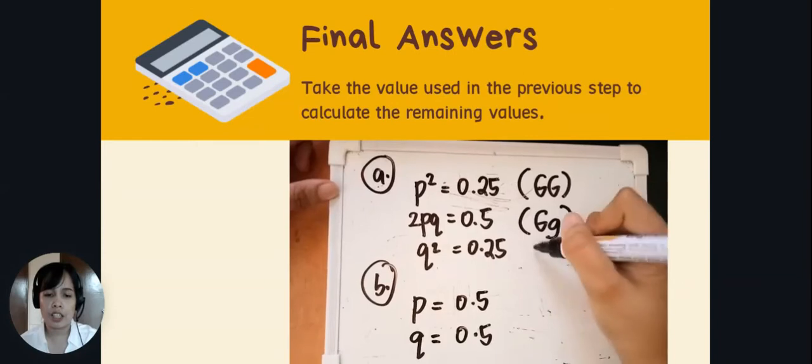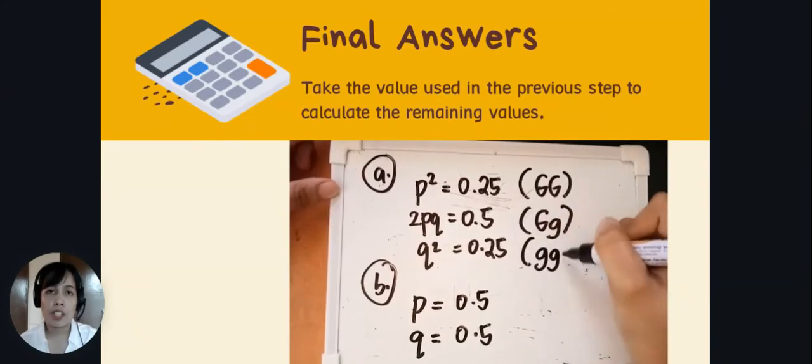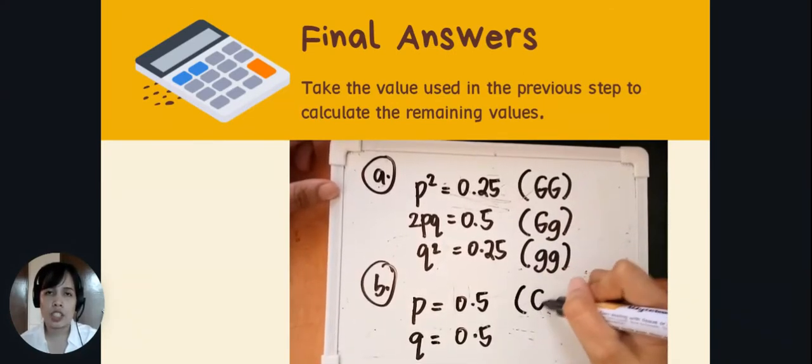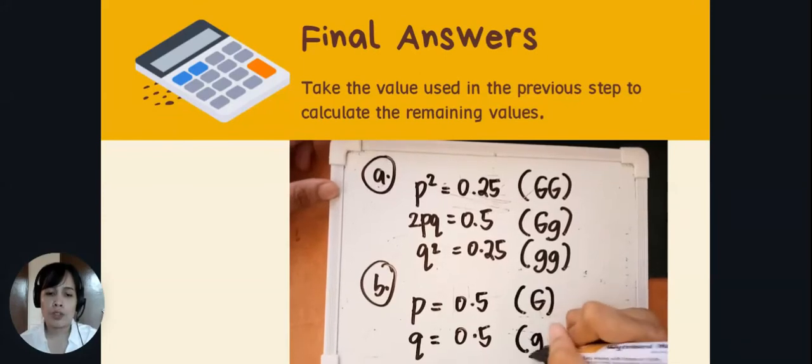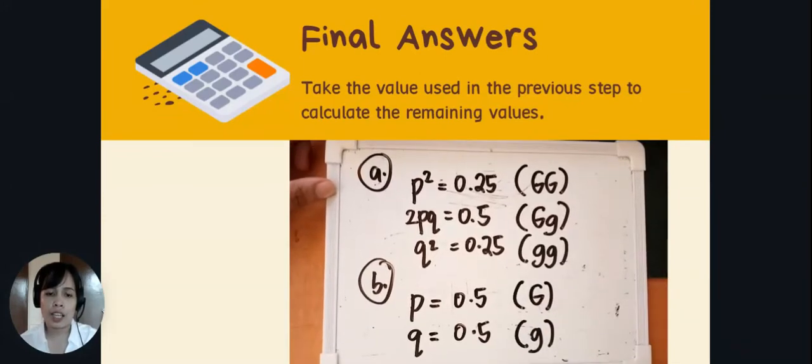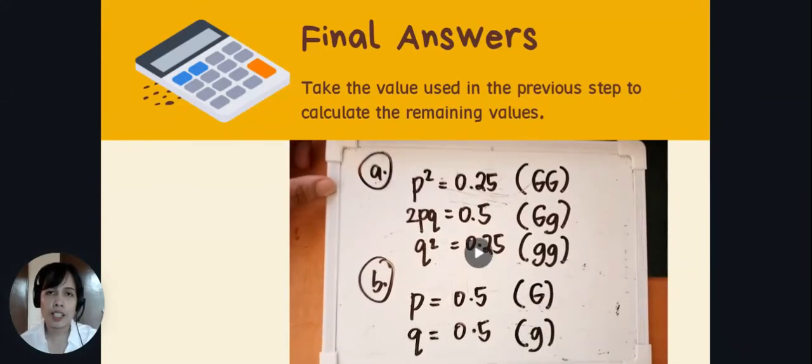Now, the P squared represents the homozygous dominant genotype, while the 2PQ represents the heterozygous genotype, and your Q squared represents the homozygous recessive genotype, and your P and Q are the alleles.